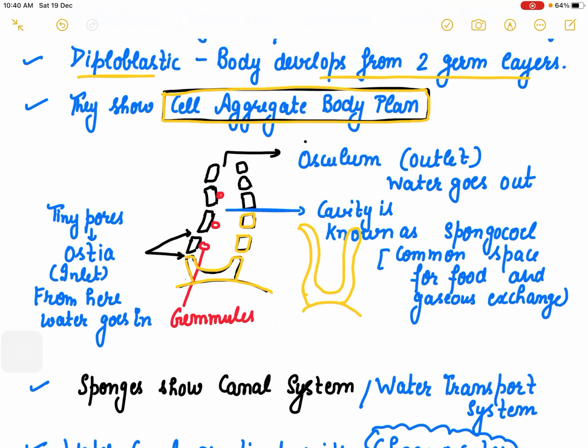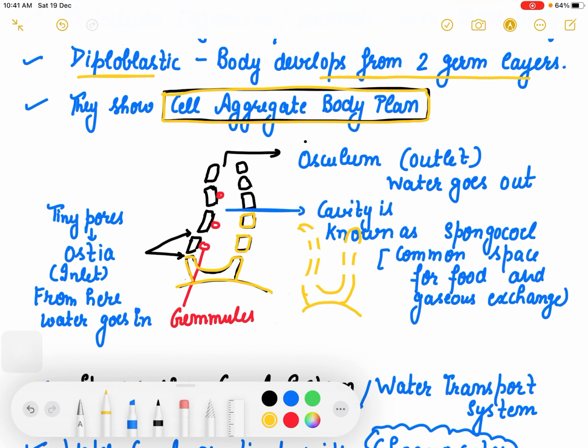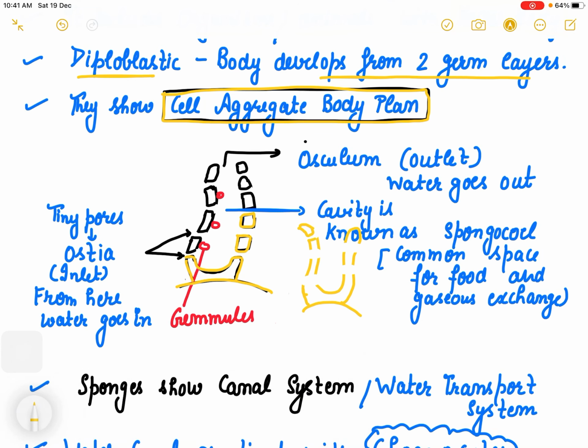Now you can just remove the middle part, erase this part and turn it into pores like this. Okay, so it is the easiest way to draw the structure of these Porifera.